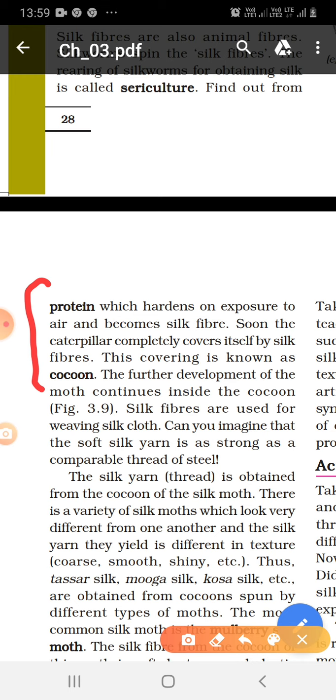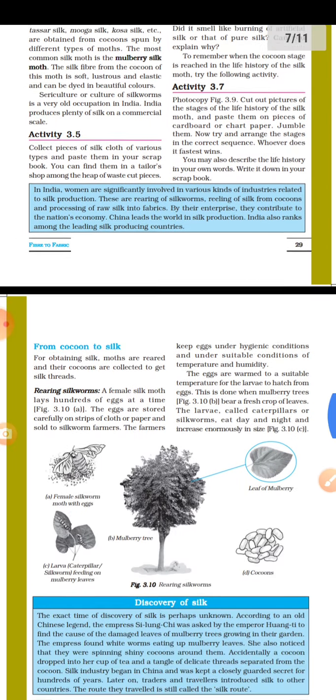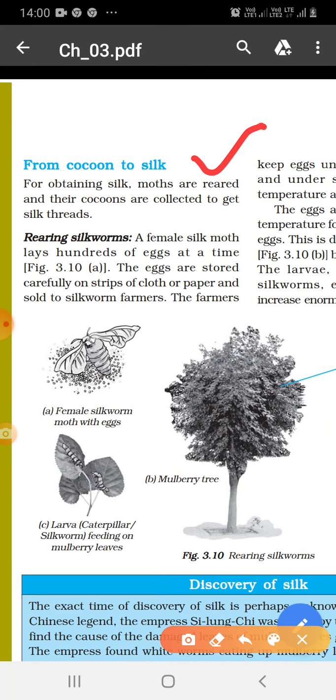Silk fiber is used for weaving silk cloth. Soft silk yarn is as strong as comparable to thread of steel. We have different varieties of silk, for example, tussar silk, muga silk, kosa silk, etc. How can we get silk fiber from silk moth? Let us know. The topic is from cocoon to silk.